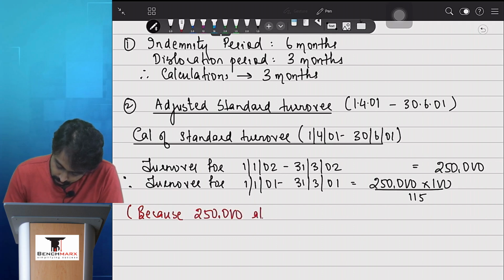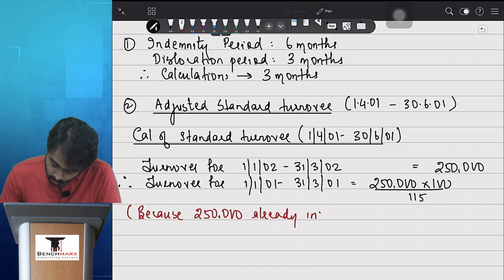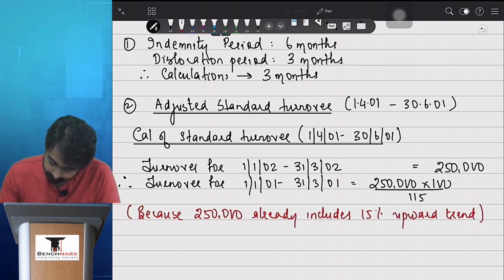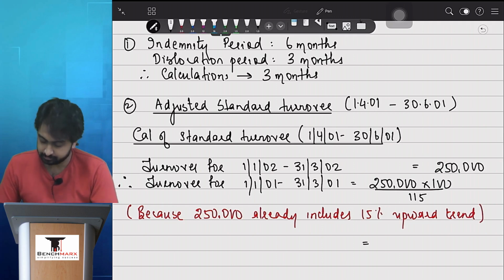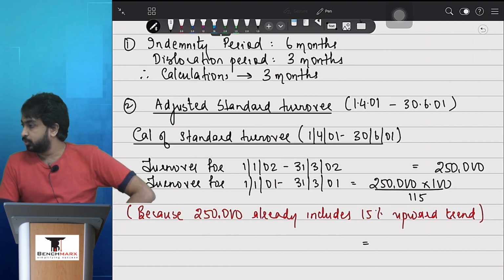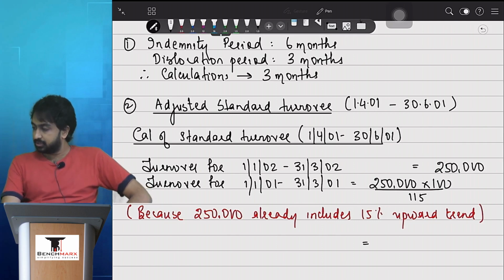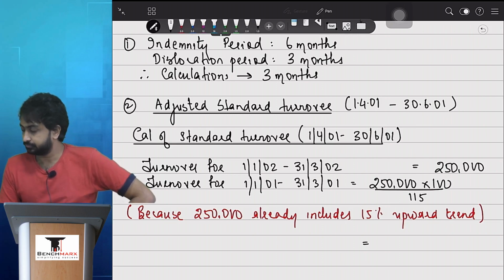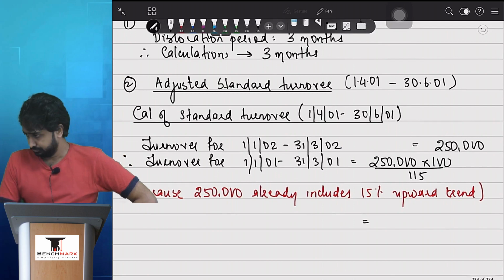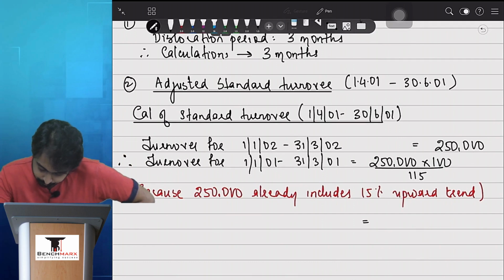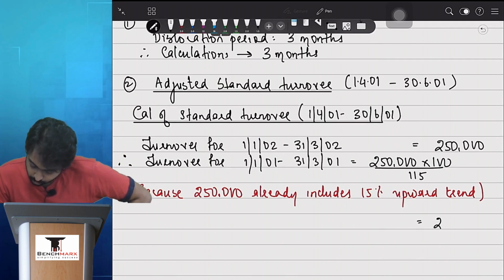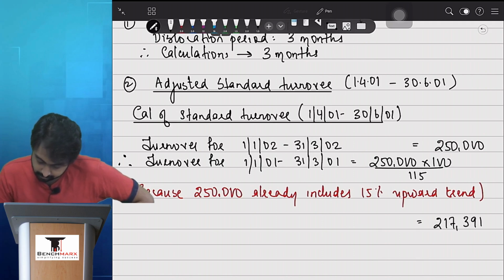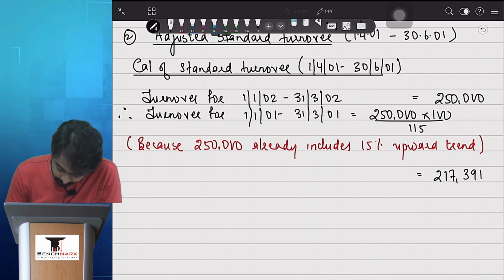Because 2,50,000 already includes 15% upward trend. That number कितना आता है? 217,391.